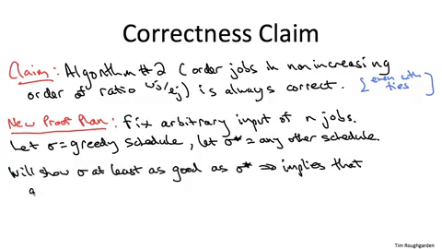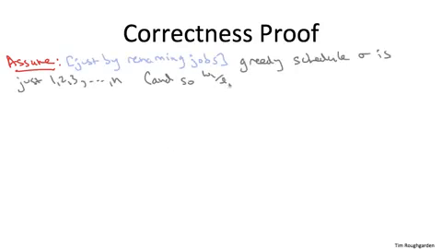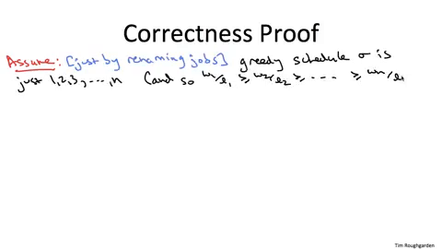Now what we're going to do is show that sigma, the output of our greedy algorithm, is at least as good as sigma star. Since sigma star was arbitrary, that means the greedy algorithm's output is at least as good as every other schedule, and therefore sigma has to be optimal. So let's now fill in the details. We're going to make a similar notational assumption as last time, that the greedy schedule is just 1, 2, 3, all the way up to n. And again, that's a content-free assumption. We can get away with it just by changing the names of the jobs, changing notation.